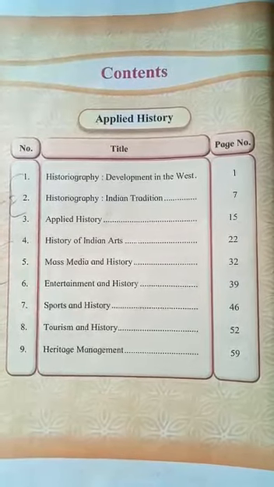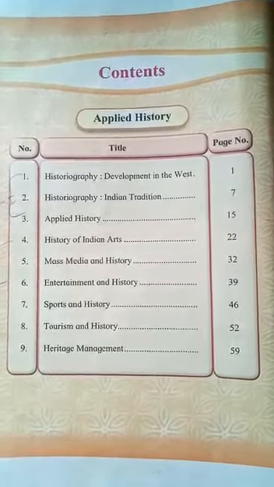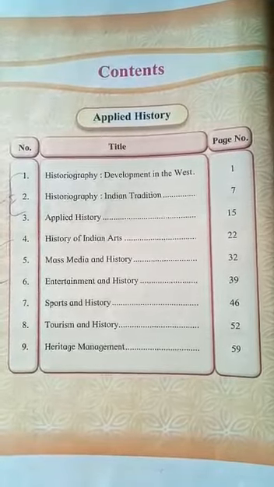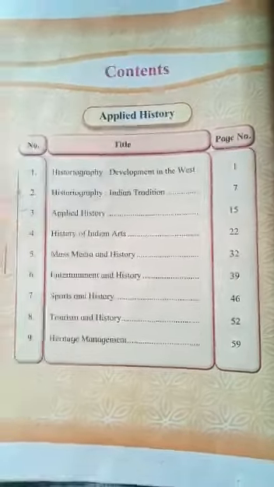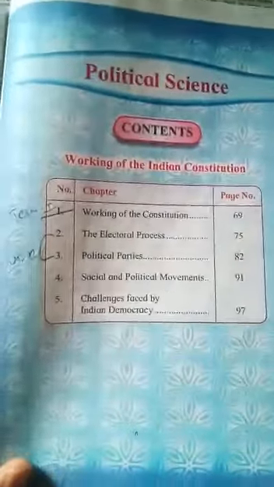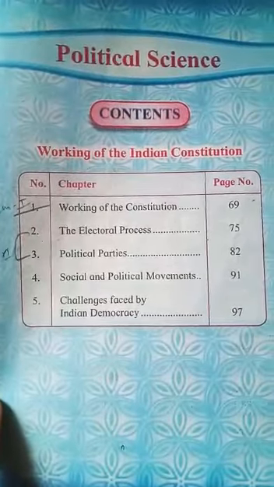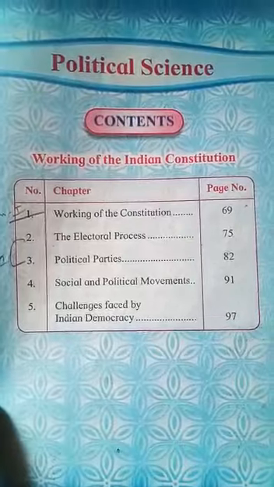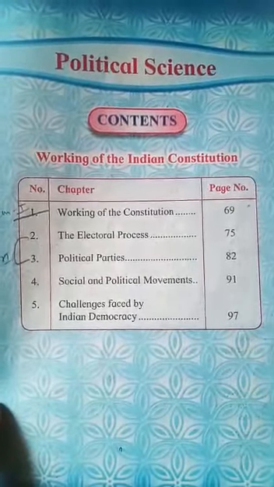Now we move to the second segment of this subject, that is political science. Political science also has almost 5 lessons.